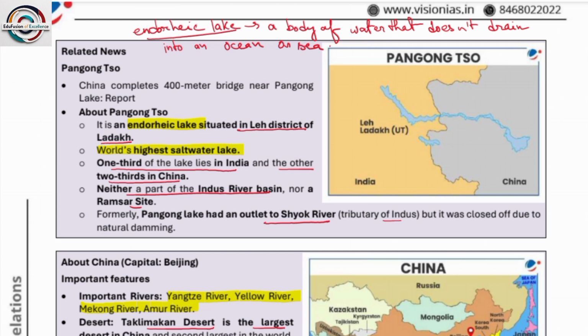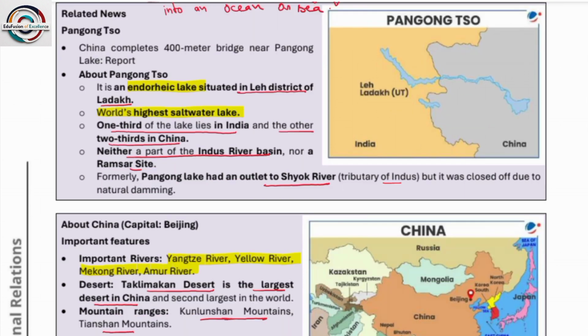So what is an endorheic lake? A body of water that does not drain into an ocean or sea. This is a new term, endorheic. Please underline it and write it by the side of your page. What is an endorheic lake?